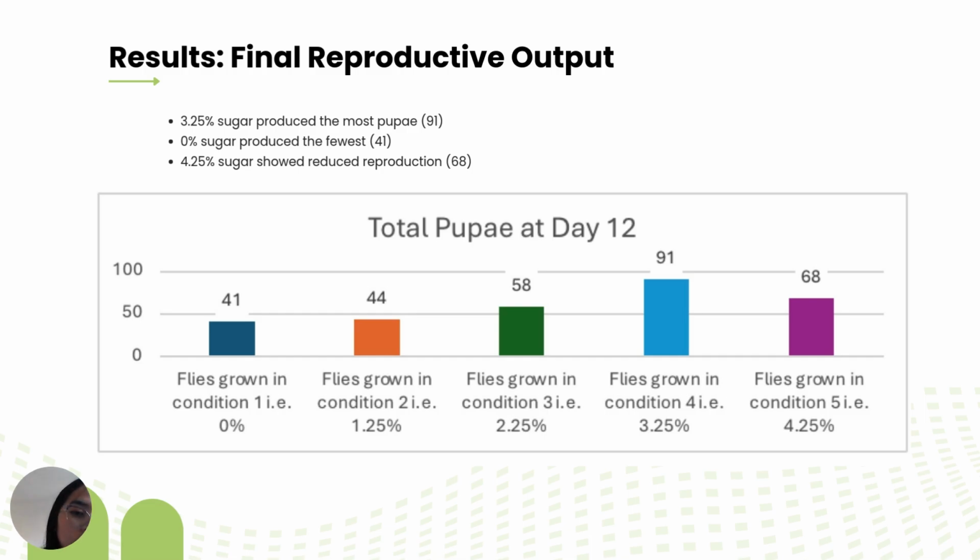The final reproductive output. When looking at final pupal counts, the difference becomes clear. The 3.25% sugar group produced the highest number of pupae with 91 total. The 0% sugar group produced the fewest with 41 pupae. And the highest sugar group, 4.25%, showed reduced reproduction with 68 pupae.